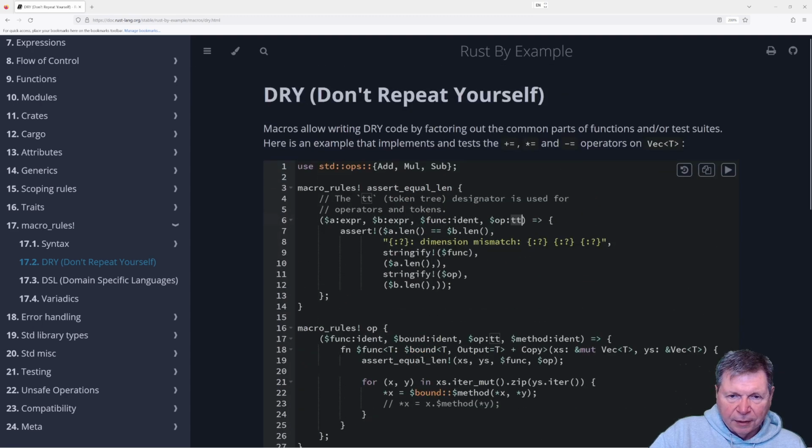All right, and then assert. The lengths are the same. Oh, yeah, assert, which is a macro. The lengths are the same, and then we're going to stringify func and stringify opt and say, yeah, they don't match.